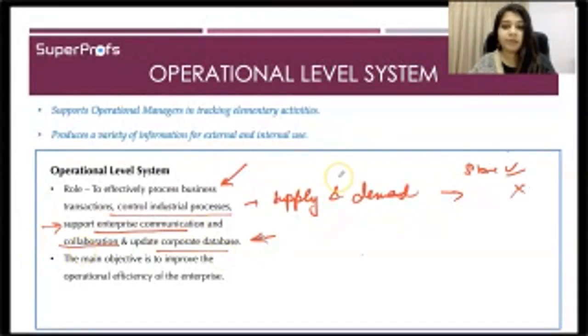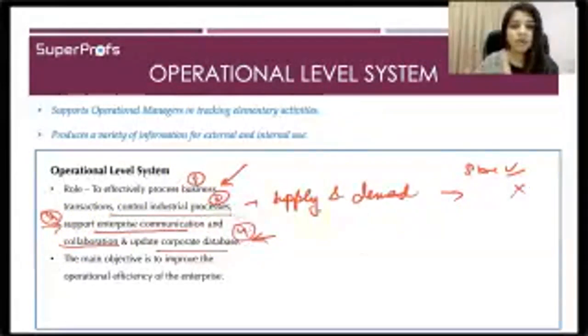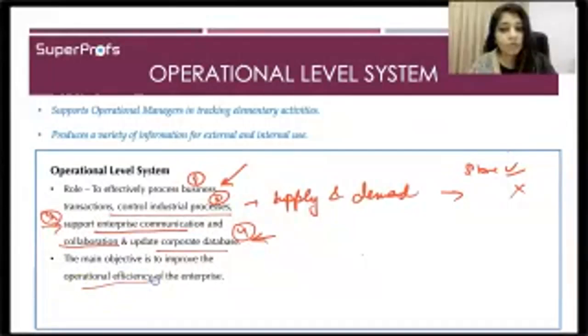So now all these four functions are clear. The first one is business transaction, industrial processes, enterprise communication and collaboration, and the fourth one is corporate database. And the main objective is to improve the operational efficiency of the enterprise.